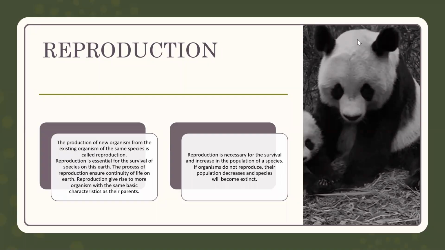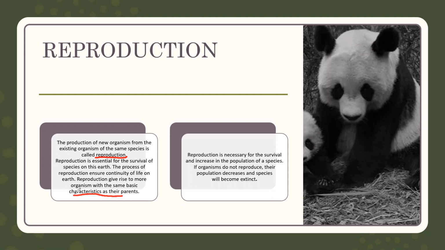Reproduction. The production of new offspring from the existing organism of the same species is called reproduction. Reproduction is essential for the survival of the species on this earth. The process of reproduction ensures the continuity of life on earth. Reproduction gives rise to more organisms with the same basic characteristics as their parents.